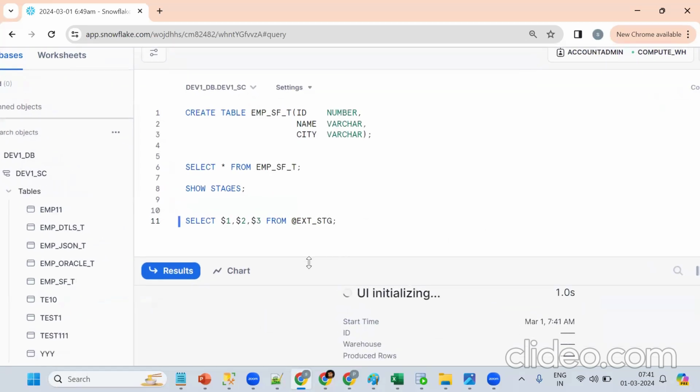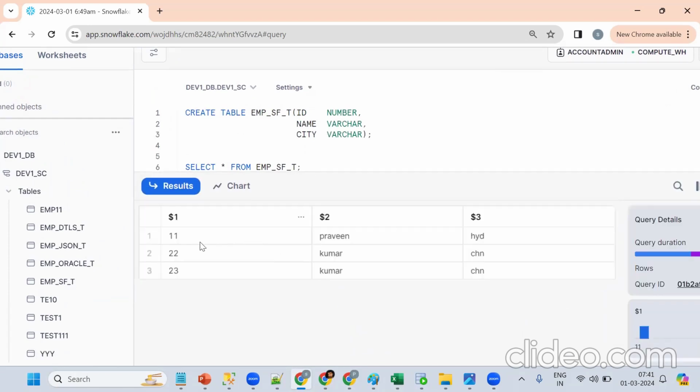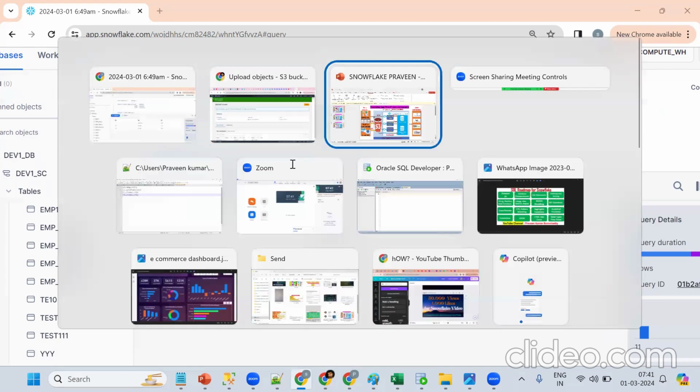Now what happens? See, 4 records will come. See 11, 22, 20. We can see the same data coming, right? So we are able to access it from the cloud also.